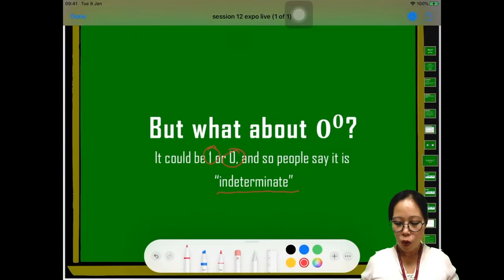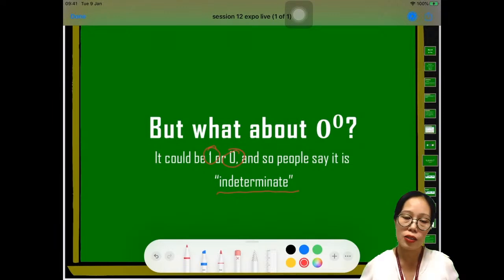But for 0 raised to 0 is equal to 1, we can prove that by using our calculator. We can get a lot of numbers that are getting closer to 1 and getting closer to 0, and you will see that the answer is 1. We can also use limits to prove that 0 raised to 0 is equal to 1.